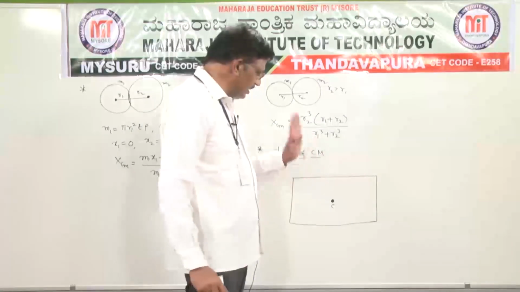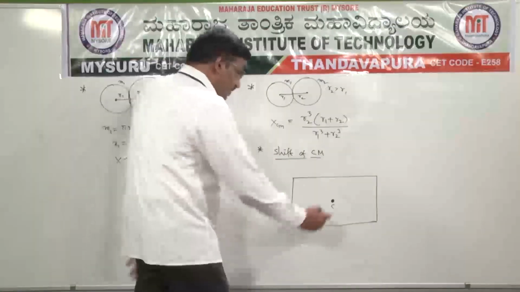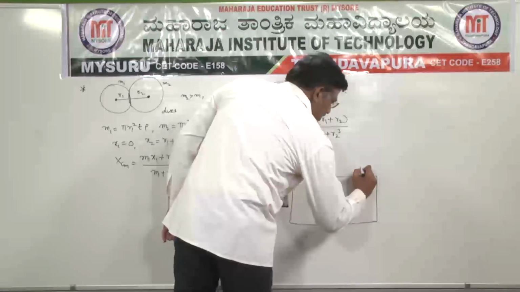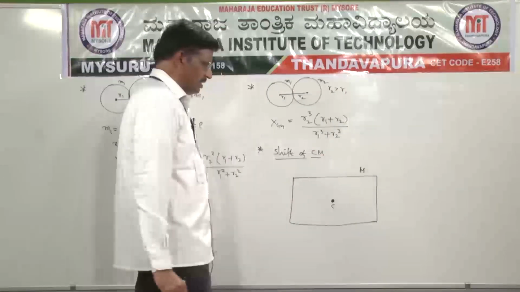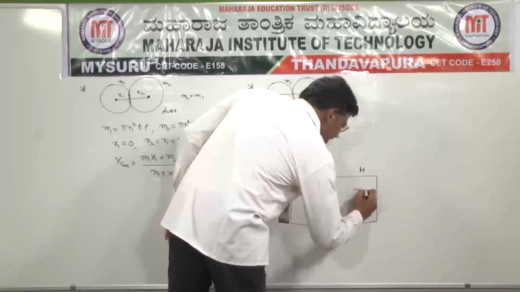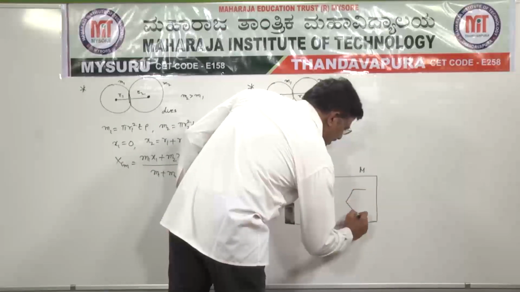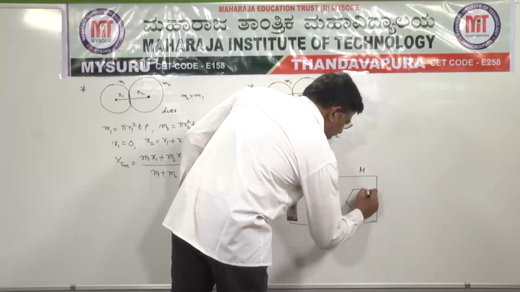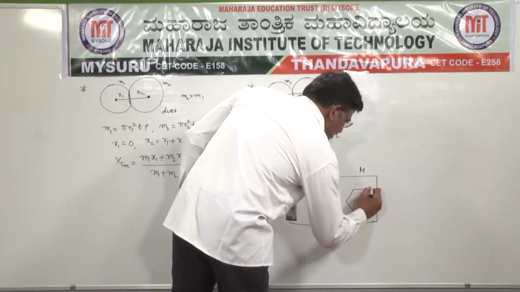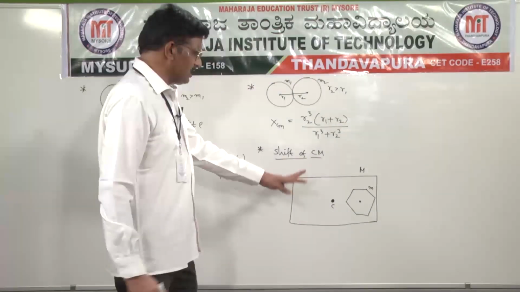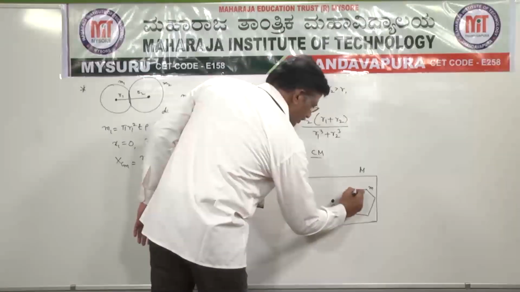Let us imagine that capital M is the mass of this sheet. From this sheet a certain mass is removed, for example small m, a small portion is removed.